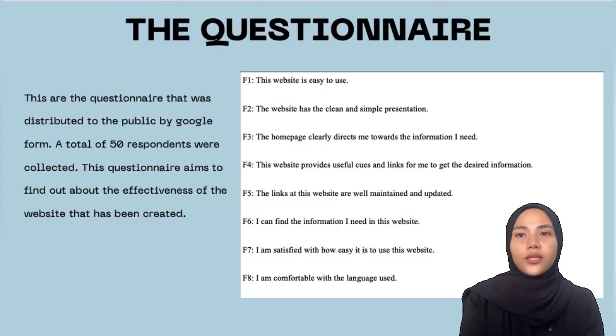These are the questionnaires that were distributed to the public by Google Form. A total of 50 respondents were collected. This questionnaire aimed to find out about the effectiveness of the website that has been created. There are 8 questions that we put in our questionnaire.